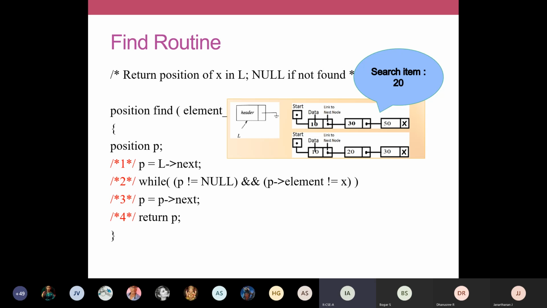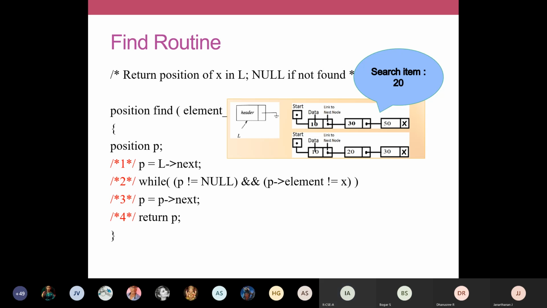While p not equal to null. If p is null, you can return. And if p is not null, it means that you have some data elements here, and we are going to see whether p arrow element is not equal to x. Here you have to think what p arrow element defines. Now instead of data, we have used the term element. So don't get confused, this is also one more notation. Imagine our node structure has the element and next. Like how in the previous node structure we saw data, now element defines the data field. So if p arrow element is not x, if p arrow data is not x, I'm going to search.